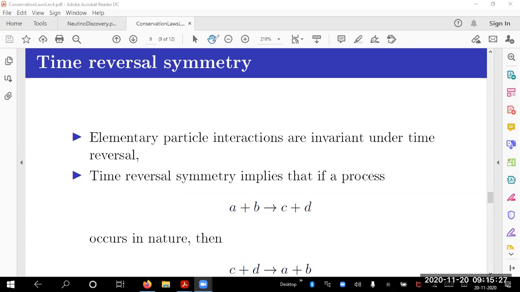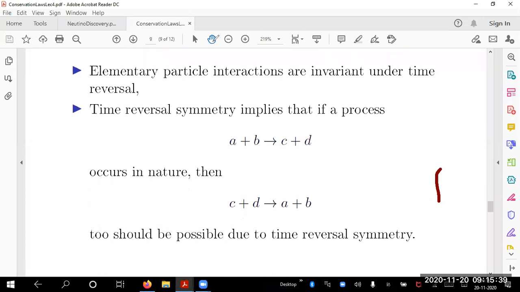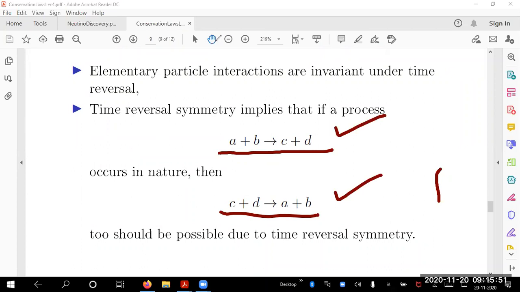That is, data that you get in experiment, it should not differ. That's what is called time reversal symmetry. If that doesn't change, then you call it time reversal symmetry. The definition of time reversal symmetry is, if A plus B is seen to give you C plus D, then C plus D should give you A plus B. That is, don't change them into C bar and D bar. Reverse the time. C and D give you A and B.